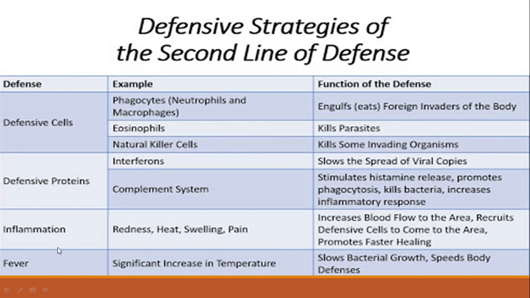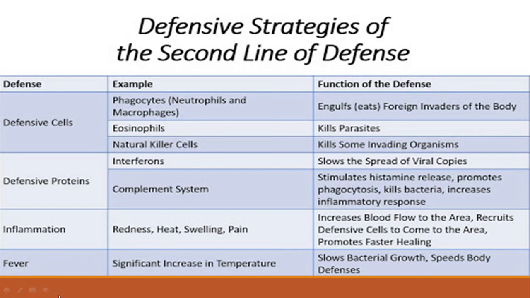During inflammation, as we have discussed, certain chemicals such as histamine are released. As a result of those chemical messengers, the blood vessels dilate, and there is an increased supply of blood to that area. Phagocytes easily reach that area and fight the microbes. And last, we have fever.